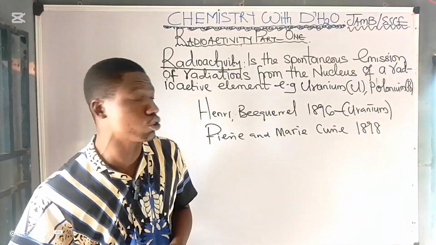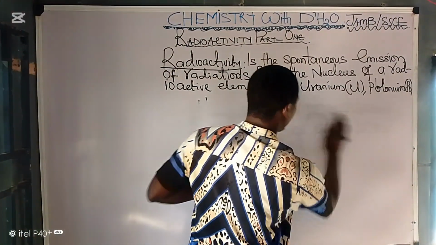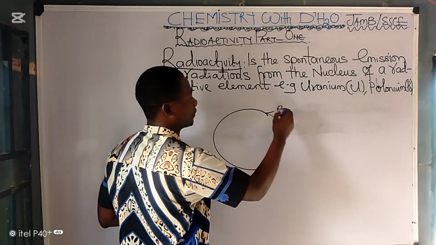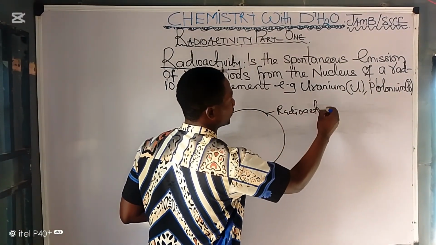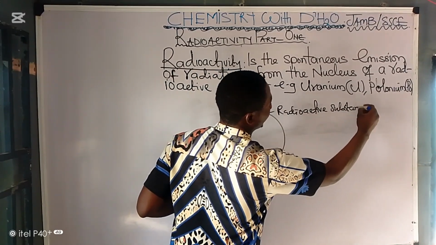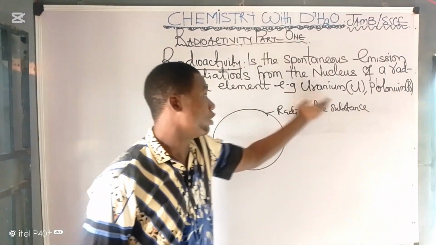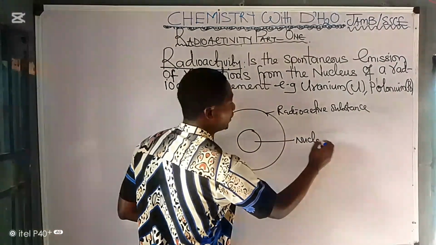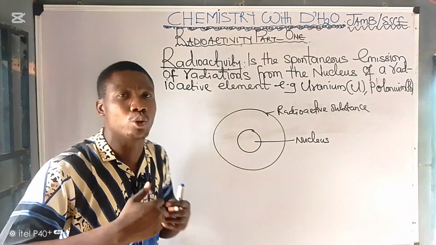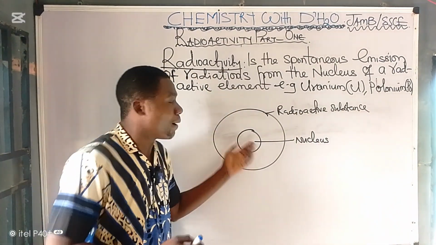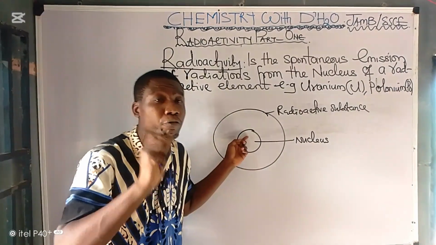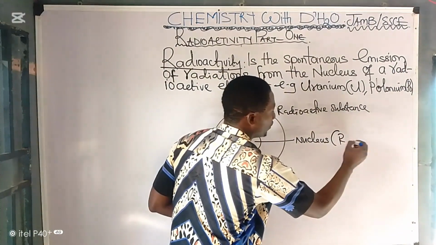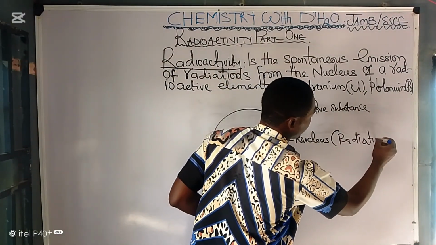If we have a radioactive substance, I've told you before that an example of a radioactive element is uranium, polonium, and the rest. Now let's assume we have the nucleus of a radioactive substance. This is the nucleus. The nucleus usually emits radiations. The particles that are emitted from the nucleus of a radioactive substance are what we call radiations. Now, this radiation is of two types.